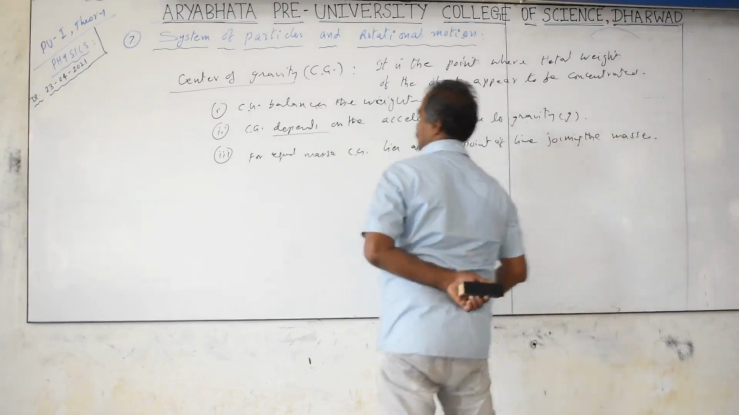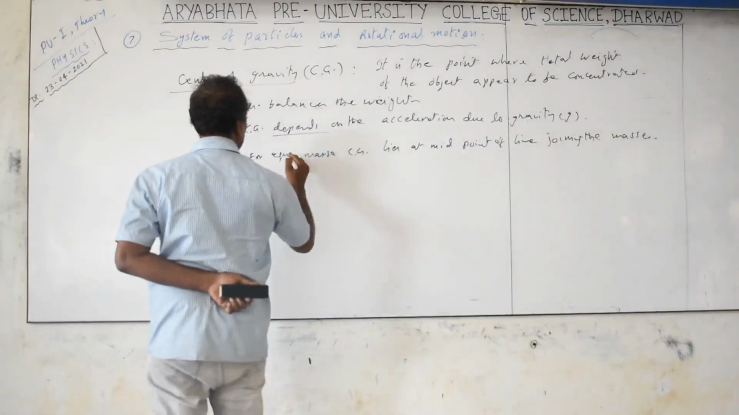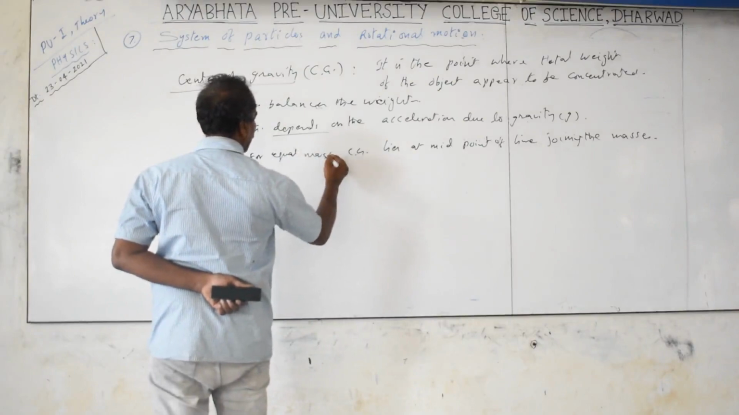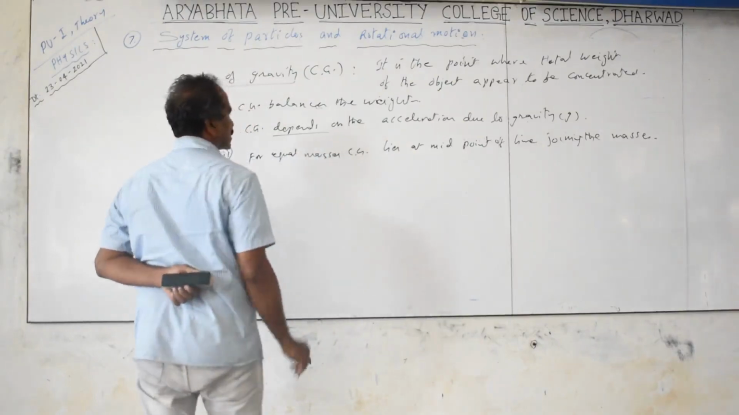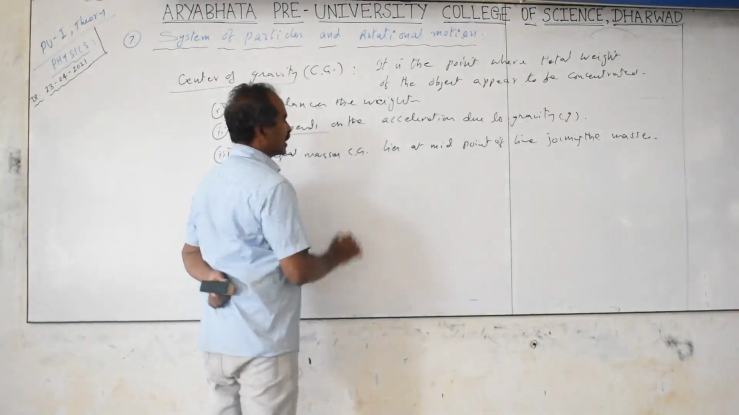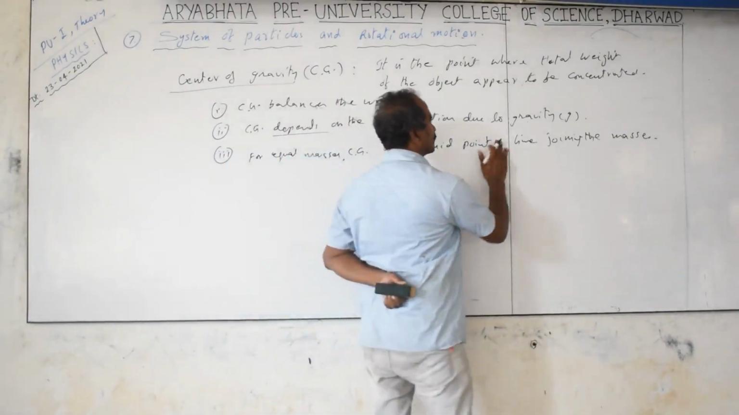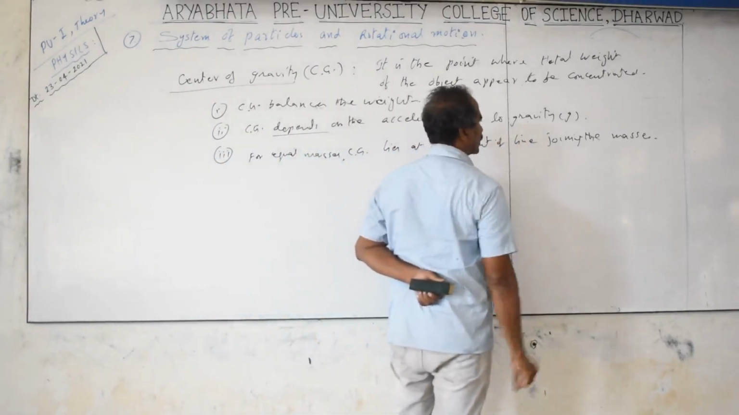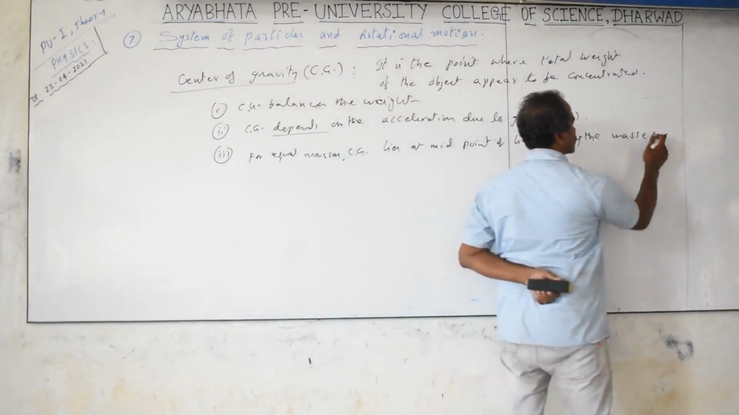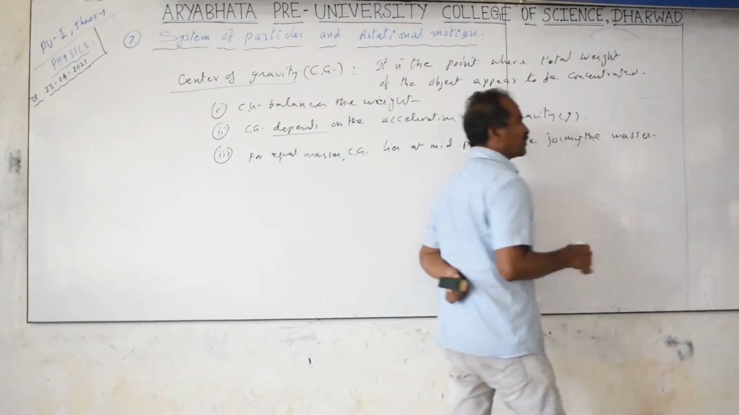Or particles, you can say. For equal masses with some separation, the CG, center of gravity, lies at the midpoint of the line joining the masses or particles or objects, we can say. We are going to use the term particle also.